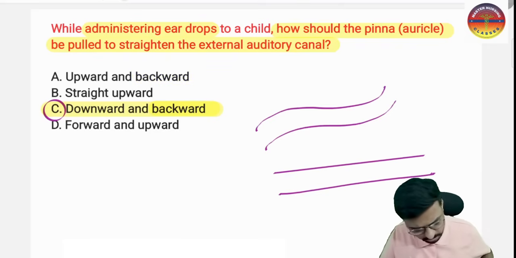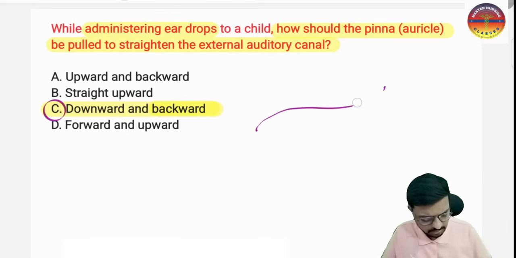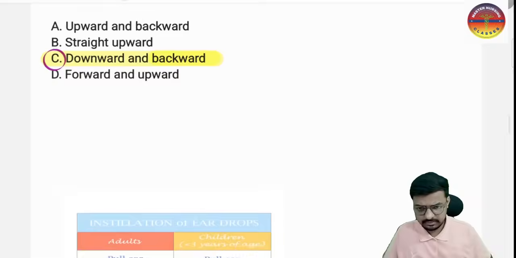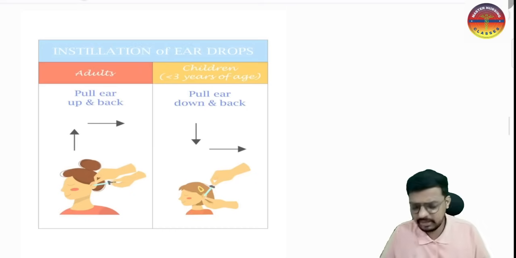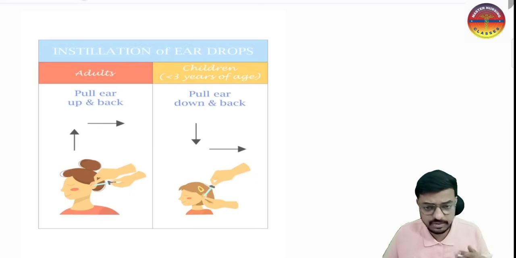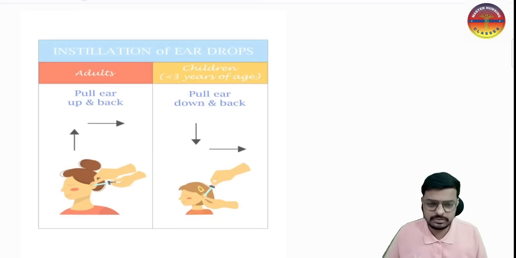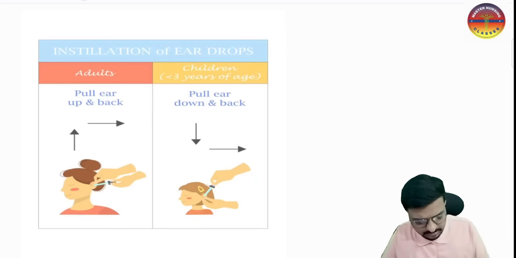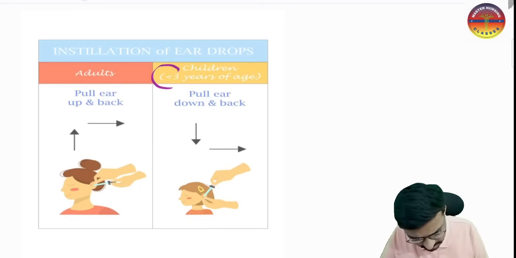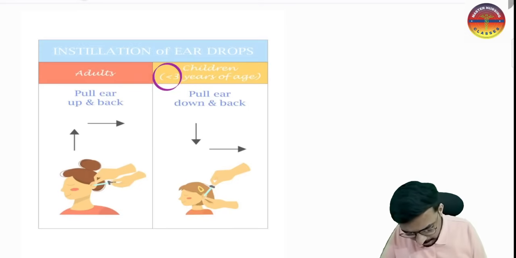Here I want to give some golden points that are much necessary for your exam. These golden points are very important. Sir, if in a question the examiner does not mention child or adult but mentions the age group, then what to do? Then you have to remember what I explained: child in this sense means less than 3 years, and more than 3 years means pull up.